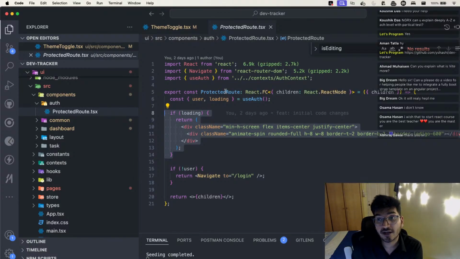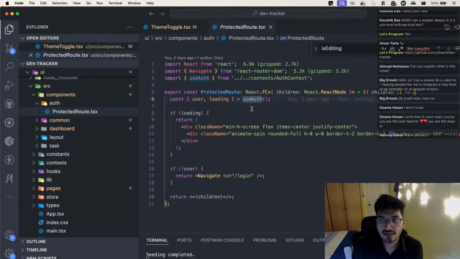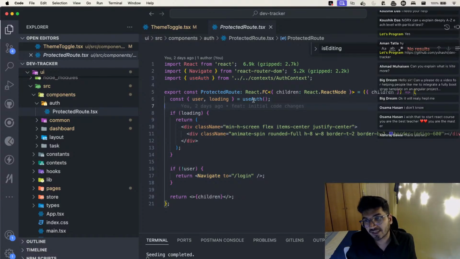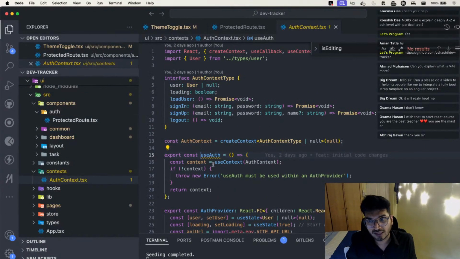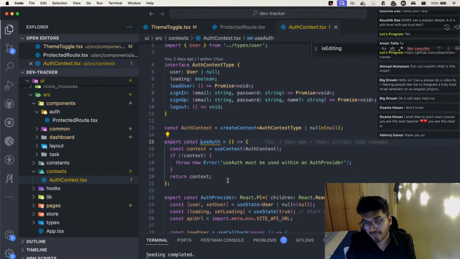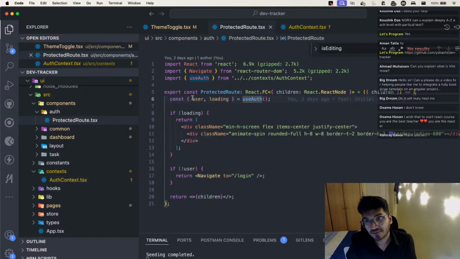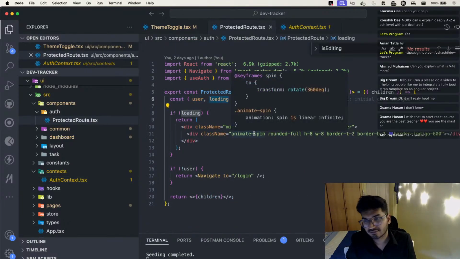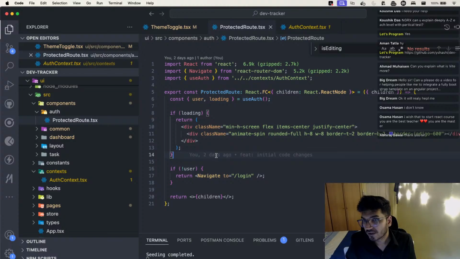If you take a look here, I'm using the context that I have created, the useContext. I have this useAuth context. If you go inside this useAuth, it just exposes a few things for us, which is user and loading. That's it.